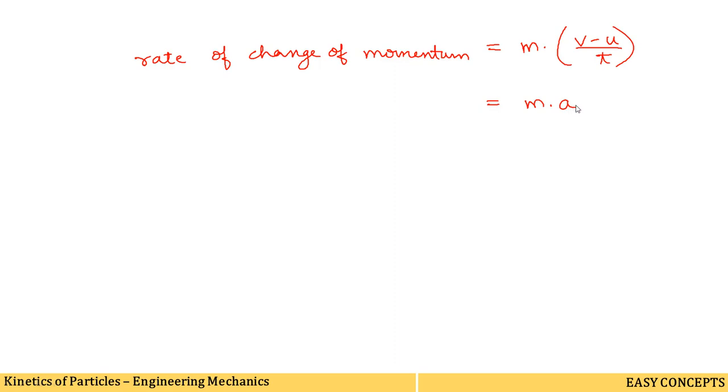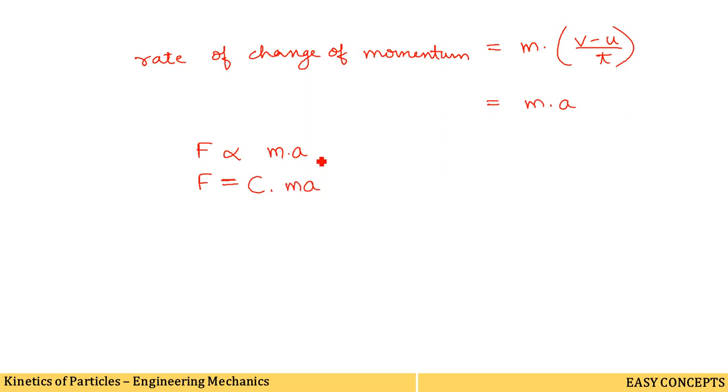According to Newton's second law of motion, the rate of change of momentum is directly proportional to the force applied. We have discussed this point earlier, so we will write here what we have said. So we can write it like this: F is directly proportional to m into a. Replacing the directly proportional sign by the equal to sign, we have to write here one constant, C into ma.